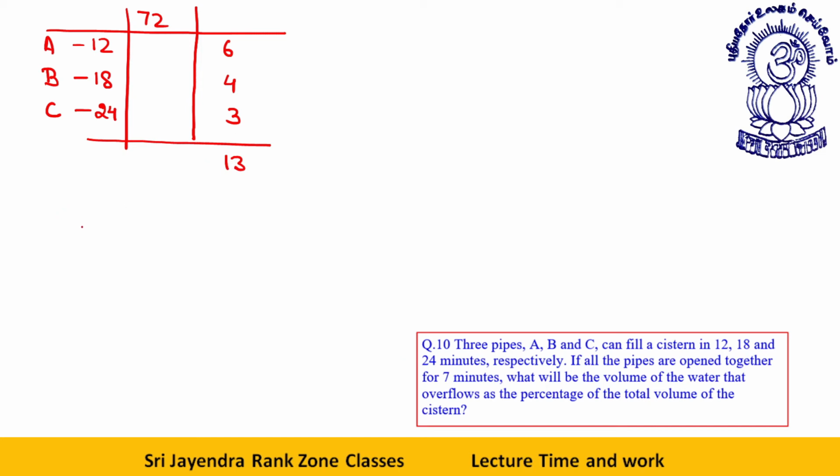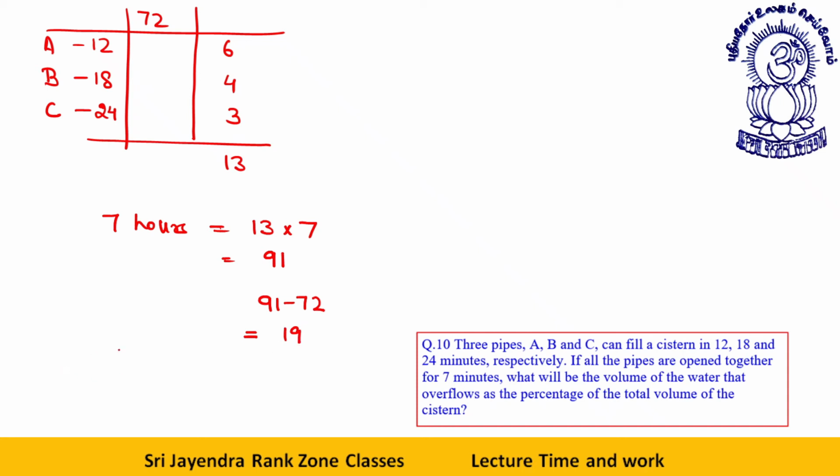Now, how is this total work done? Total work is 72 units. What will be the volume of the water that overflows as a percentage of the total volume of the system? Okay, see, in 7 hours, how much work will be done? 13 into 7, that is 91 units. How much water overflows? Water that overflows is 91 minus 72, that is 19 units.